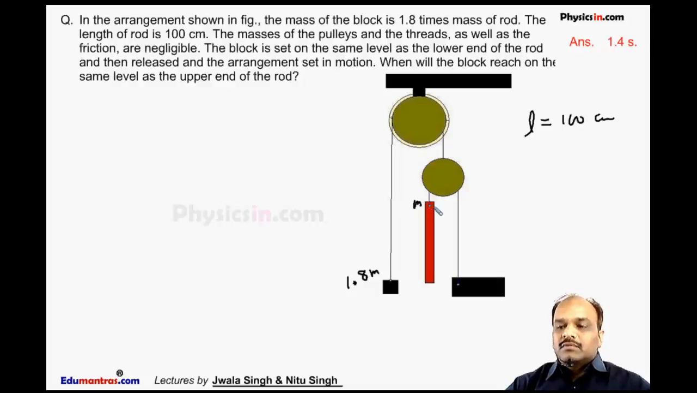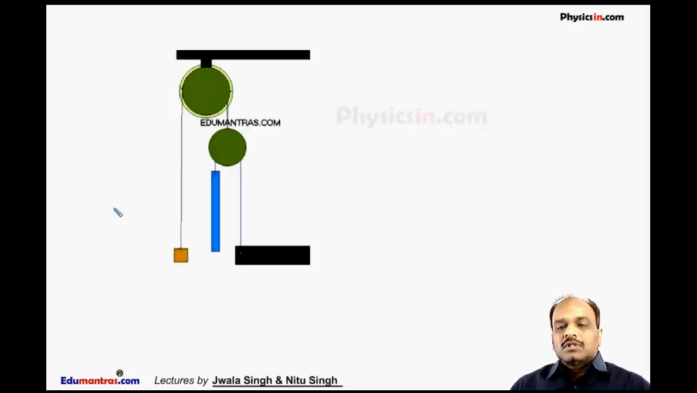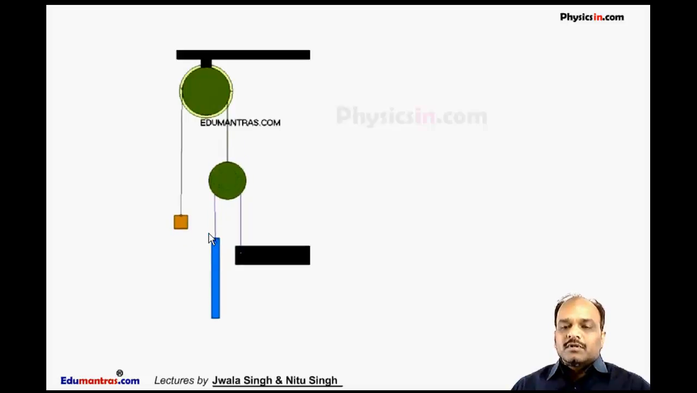Now we'll watch the video related to the motion of this block and this rod. Now see, this is the block, this is the rod. If this rod is going downward, this block will move upward, and we have to calculate the time when this block will reach this upper end of this rod. Let that time be t. There is a relative acceleration. If this block moves with an acceleration a, the rod goes down with an acceleration of 2a by constraint relation.